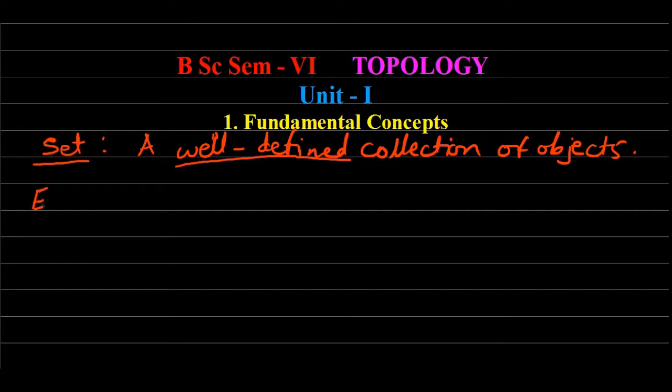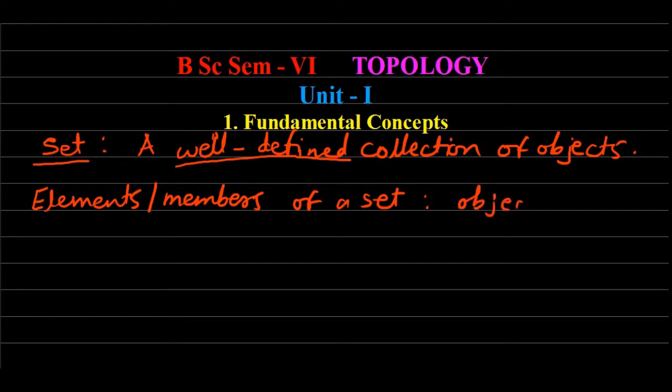Next one is elements. Elements are also called members of a set. How can it be defined? Objects which form a set are known as the elements or members of a set. Okay, so this is the definition of elements or members of a set.